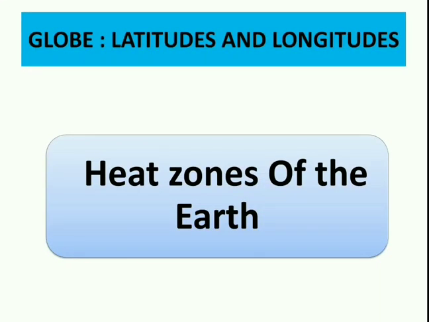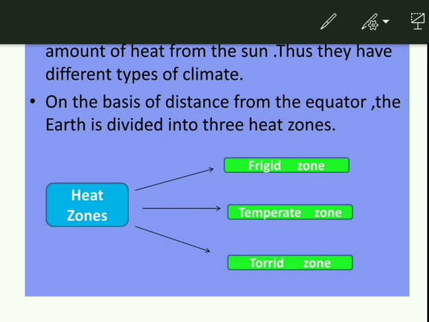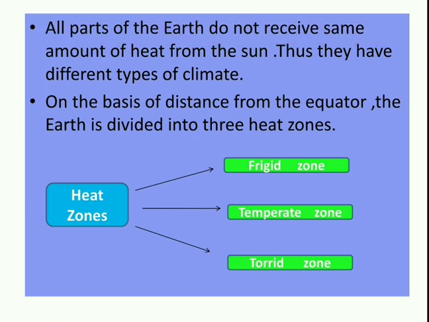Globe, latitudes and longitudes. Heat zones of the earth. All parts of the earth do not receive the same amount of heat from the sun. Thus, they have different types of climate. Look, all parts of the earth do not receive an equal amount of heat from the sun because of the spherical shape of the earth.